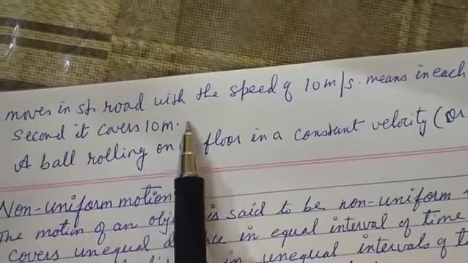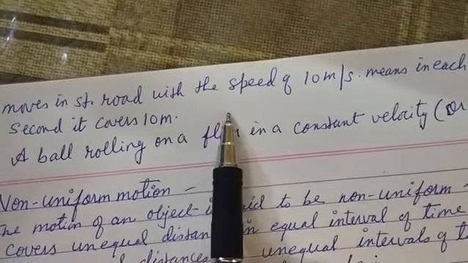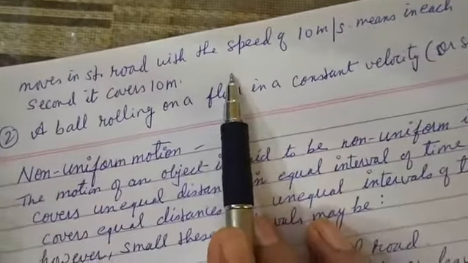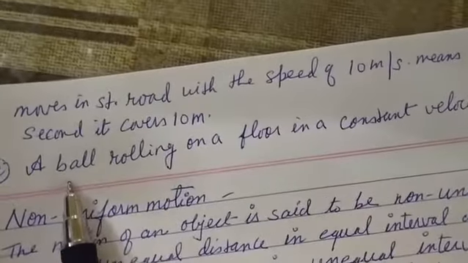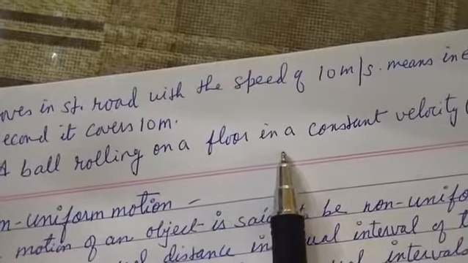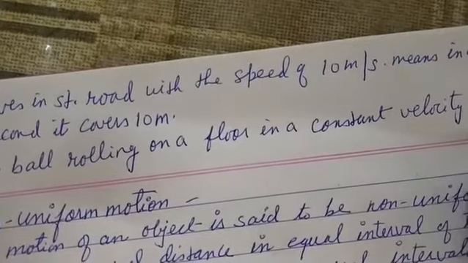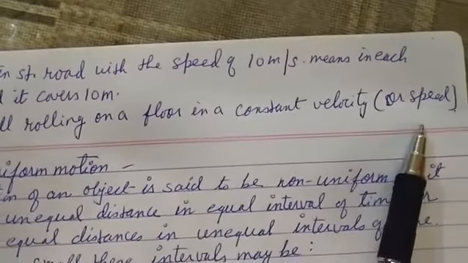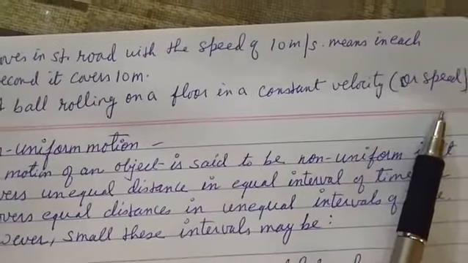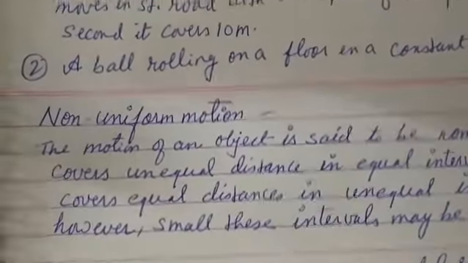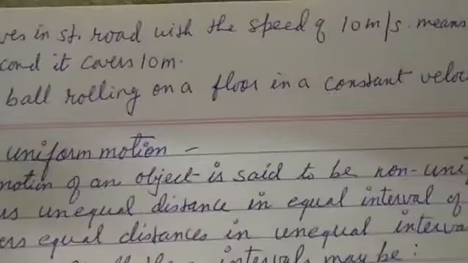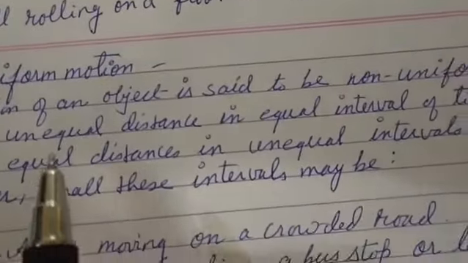This type of motion is very difficult to see in real life. One more example is a ball rolling on a floor at constant velocity or speed, which is also an example of uniform motion. Now next is non-uniform motion. Here the definition is a little bit changed.